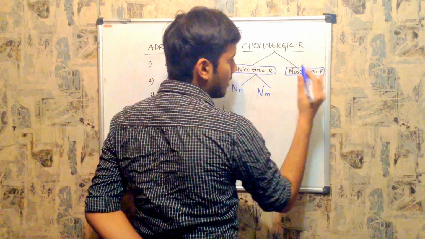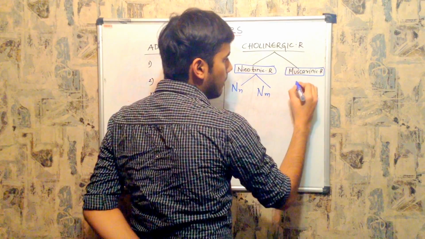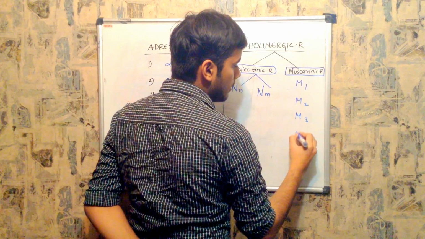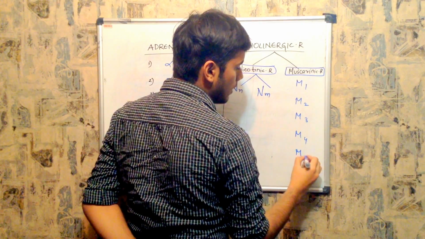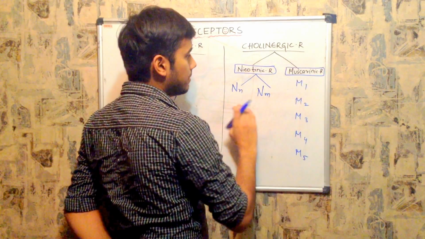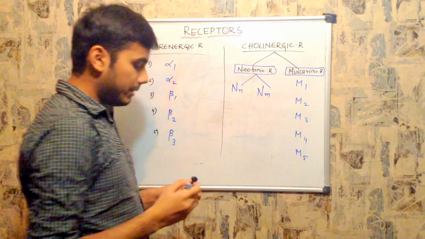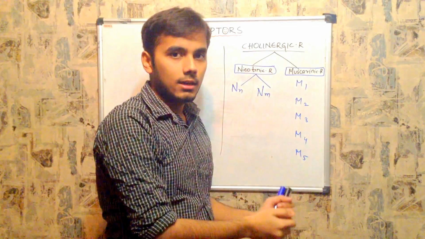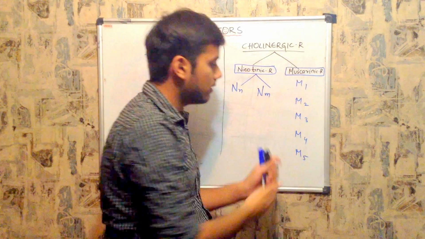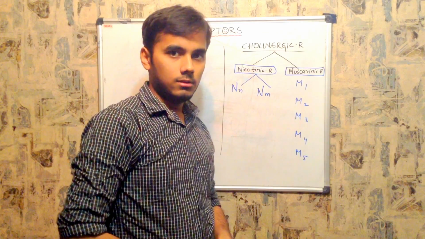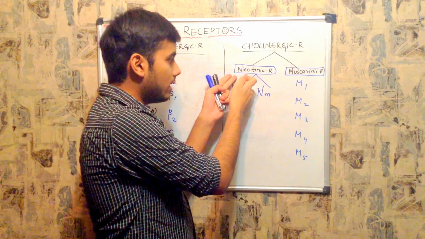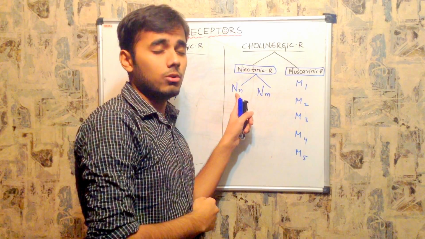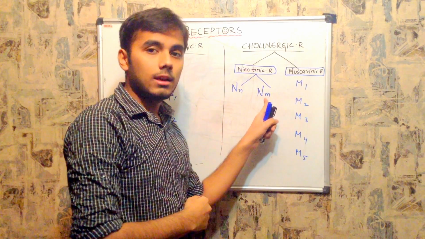Coming to muscarinic, there are 5 types. It starts with M, so it is M1, M2, M3, M4, M5. There are 5 muscarinic receptors and 2 nicotinic receptors. Coming to the shapes, as I told you, all adrenergic are serpentine. In cholinergic, all your muscarinic receptors are serpentine, right? And in nicotinic, only the neuronal type are serpentine, and neuromuscular is ion channel.